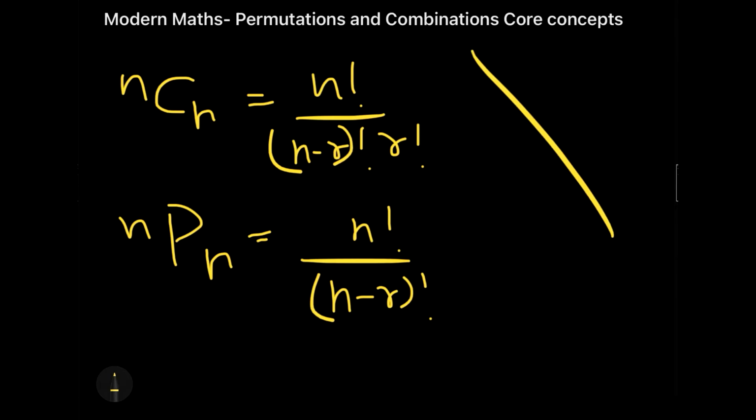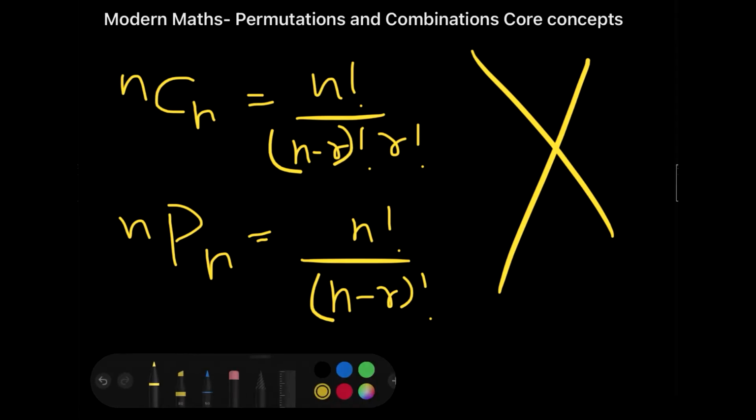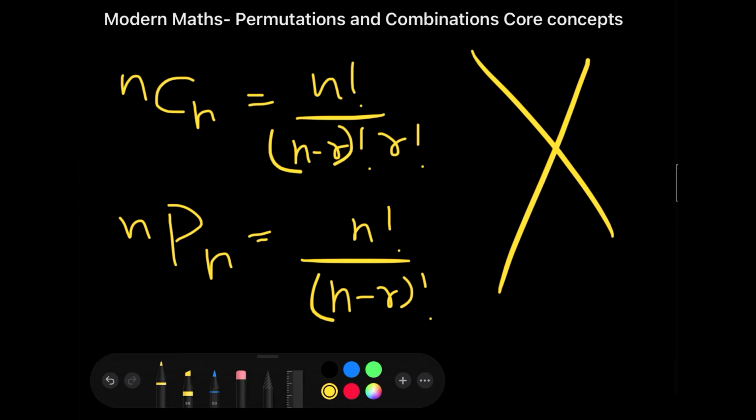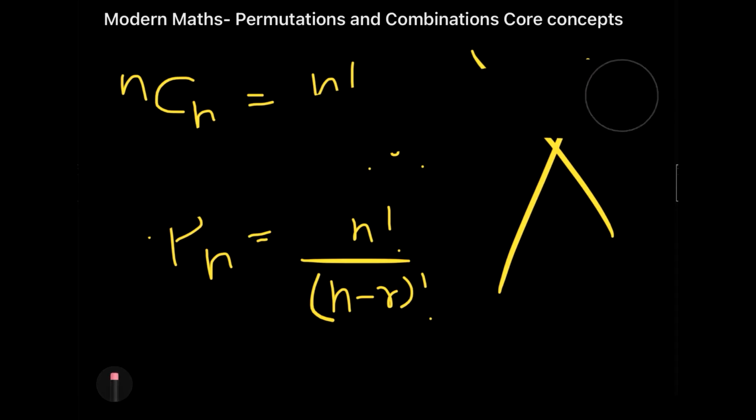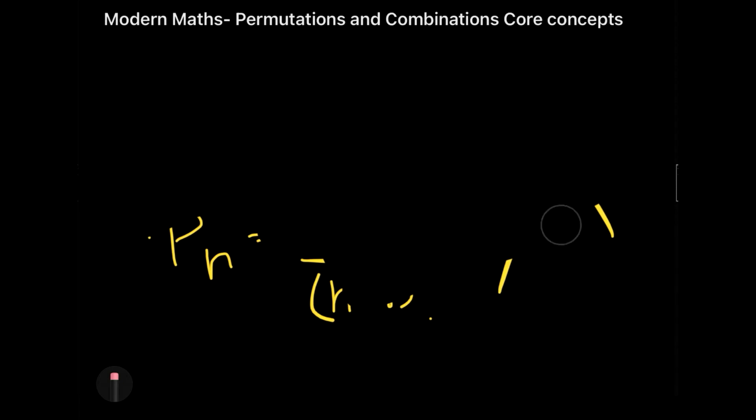But as I said, ये मेरा core concept नहीं है. I am not going to tell you the formula simply in the name of core concepts. I am going to tell you when to use what. So when I am going to tell you when to use what, we are going to understand the meaning of permutation and combination. तो जब भी हम combination use करते हैं, at that point we are just going to consider